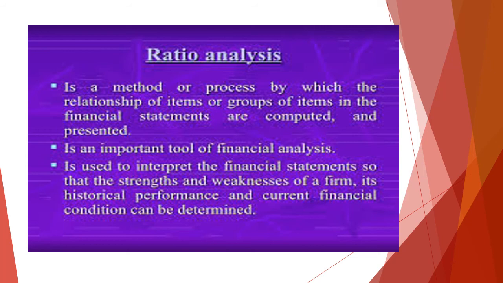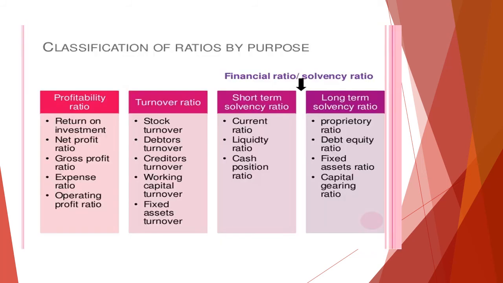While interpreting the financial statements, we can know the strength and weakness of the firm, and we can even know the historical performance, that is, how the past performance was. Based on that, we can even determine the current financial condition. This is why we use this, and we have different classifications of ratios: profitability ratio, turnover ratio, short-term solvency ratio, and long-term solvency ratio.